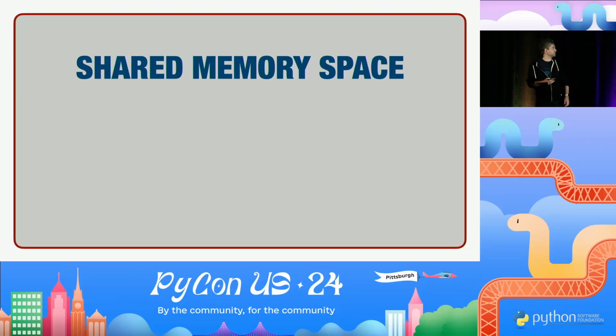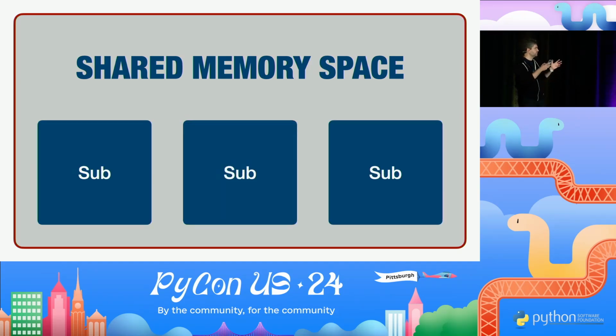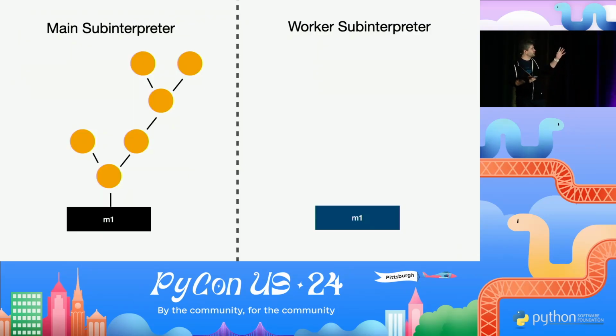Now let's get back to how we can actually use it. So remember, all subinterpreters run in the same OS process, which means that they all share the same memory space. So imagine that we have our main subinterpreter on the left, and we have one of the worker subinterpreters, a separate Python interpreter, on the right.